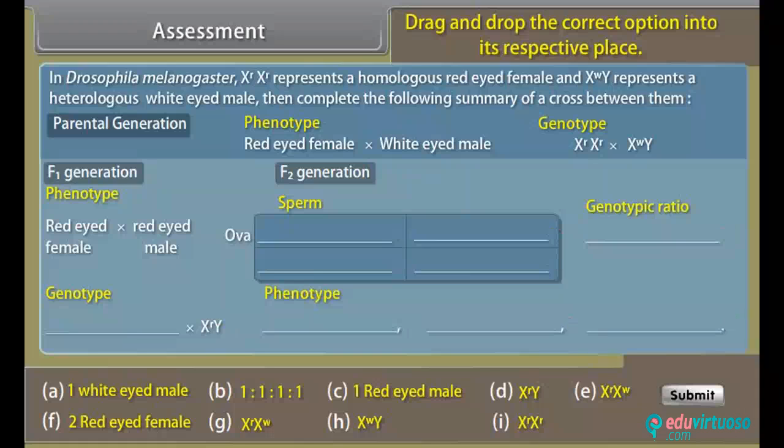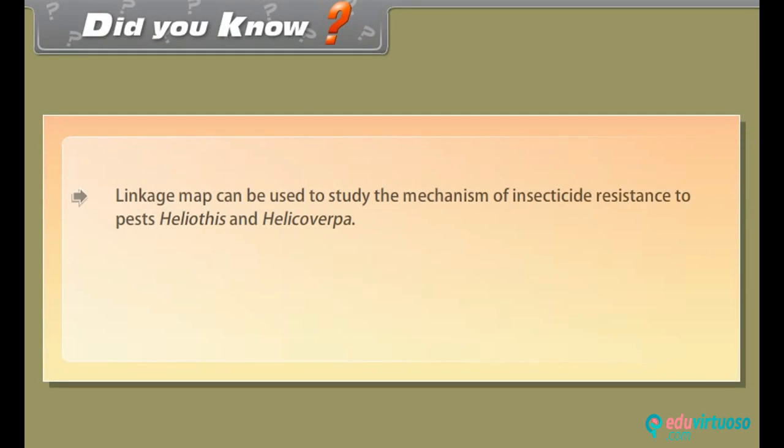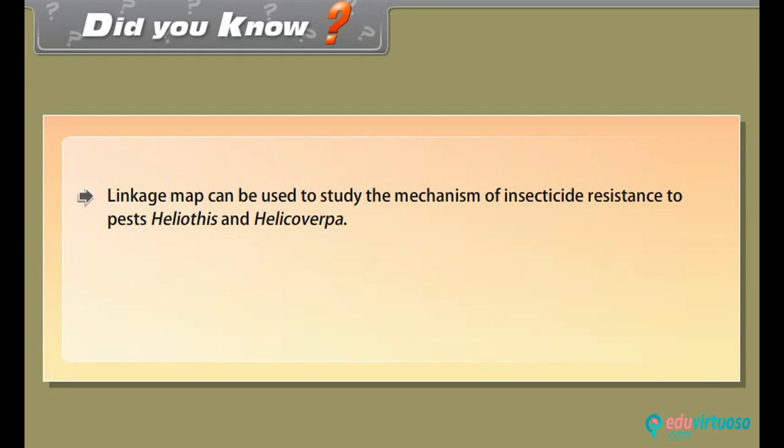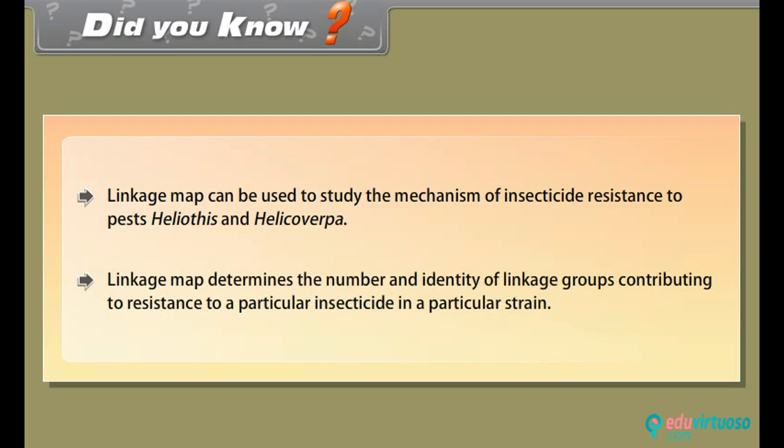Assessment. Before proceeding further, let us know how much you have learned. Drag and drop the correct option into the respective place. Did you know? A linkage map can be used to study the mechanism of insecticide resistance in the pests Heliothis and Helicoverpa. A linkage map determines the number and identity of linkage groups contributing to resistance to a particular insecticide in a particular strain.